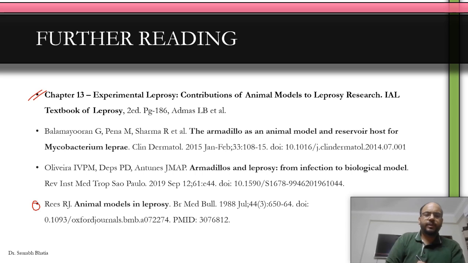I would recommend that you read the Rees article and this article, From Infection to Biological Model. These are good articles if you have time. Or you can just go through this lecture and that is enough. You will have a good understanding of how animals were used to study leprosy.